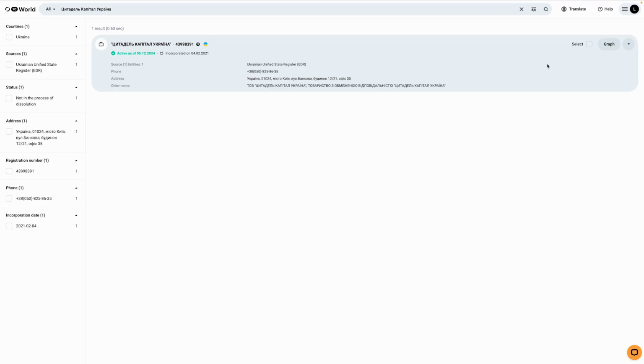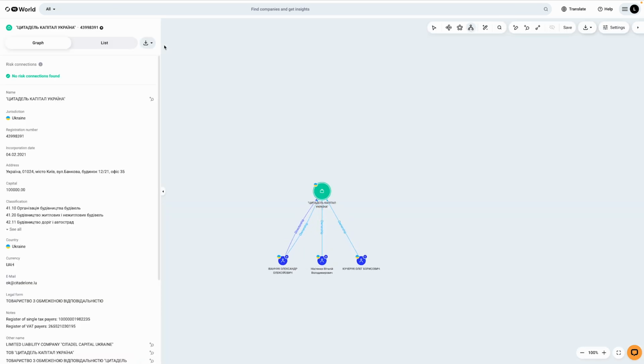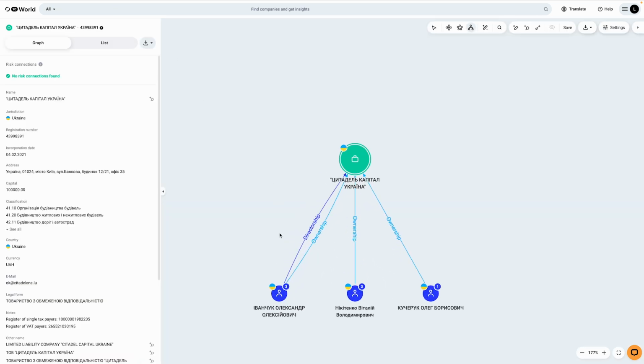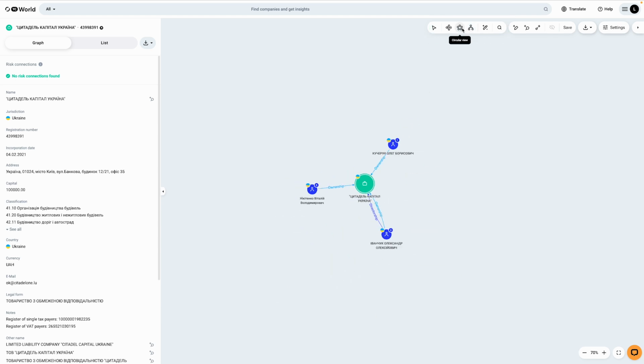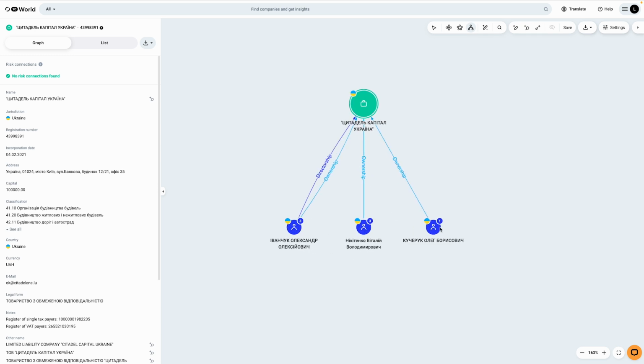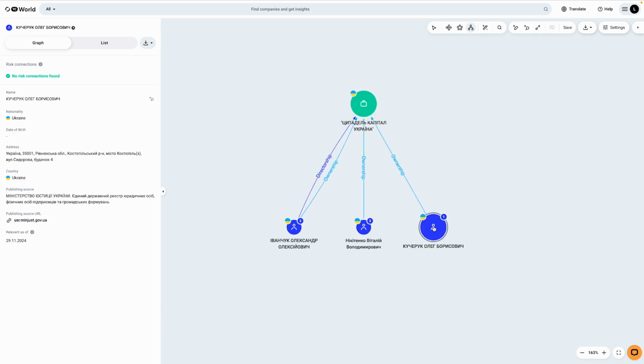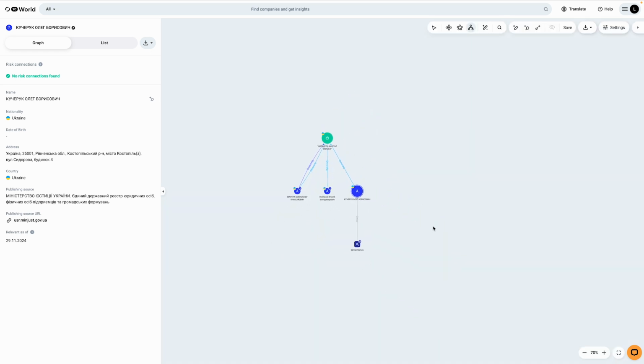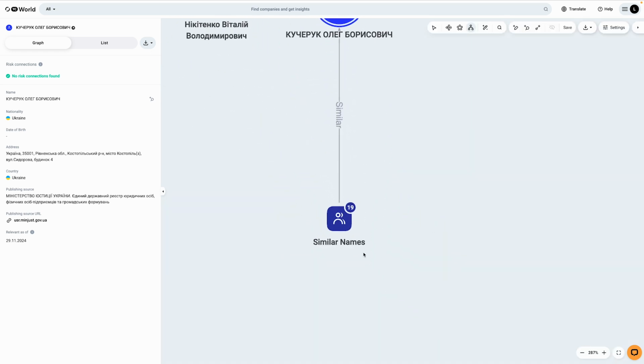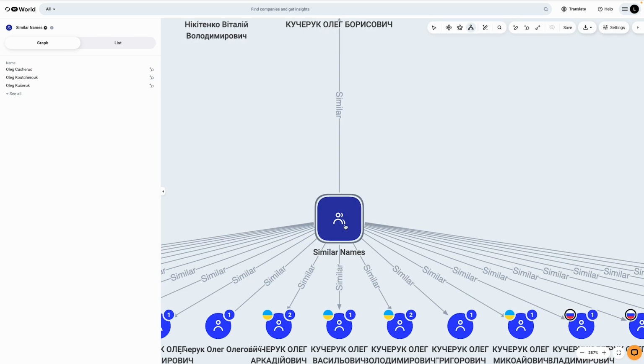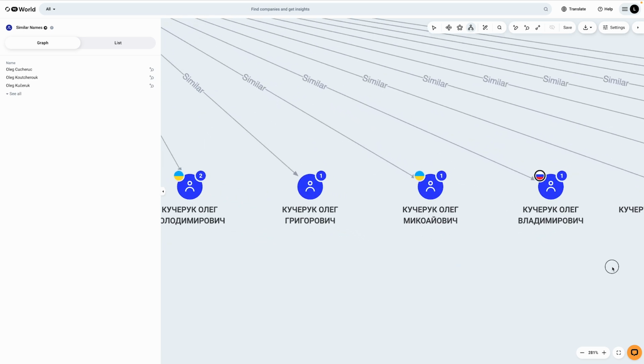More interestingly, let's examine the company's connections. Clicking its name generates a graph in YouControl World, displaying circles we call nodes and lines, which mean connections. The tool defaults to a hierarchical model of visualizing connections, though users can switch to open layouts as needed. To dig deeper, we click on one co-owner. His basic information appears in the left panel, and a double click reveals their connections. The system shows that this individual's name potentially matched about 19 similar names. Double-click on the square node to visualize it. Now the system shows potential Russian ties.